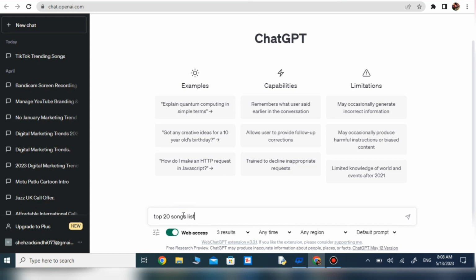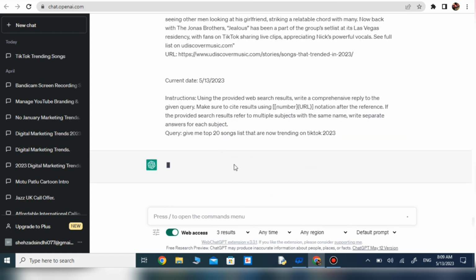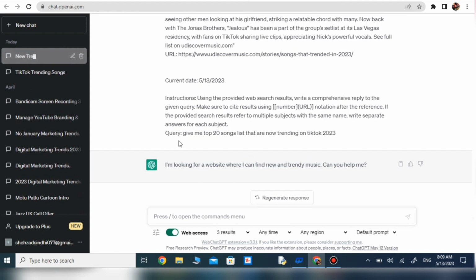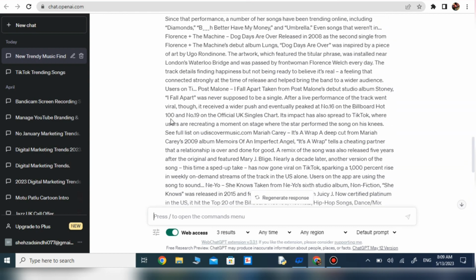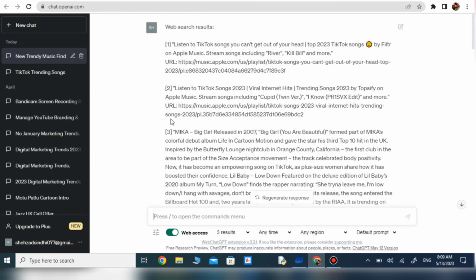So now I'm asking the same question that I asked before. Here I'm asking the question: give me the top 20 songs that are now trending on TikTok 2023. So what will be the results it gives? Now it is full of information. So here is a lot of songs or lists that it gives me.